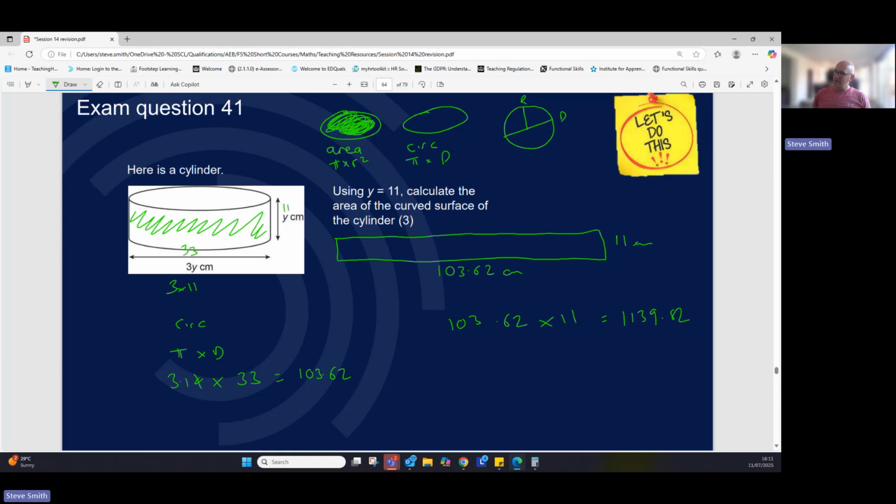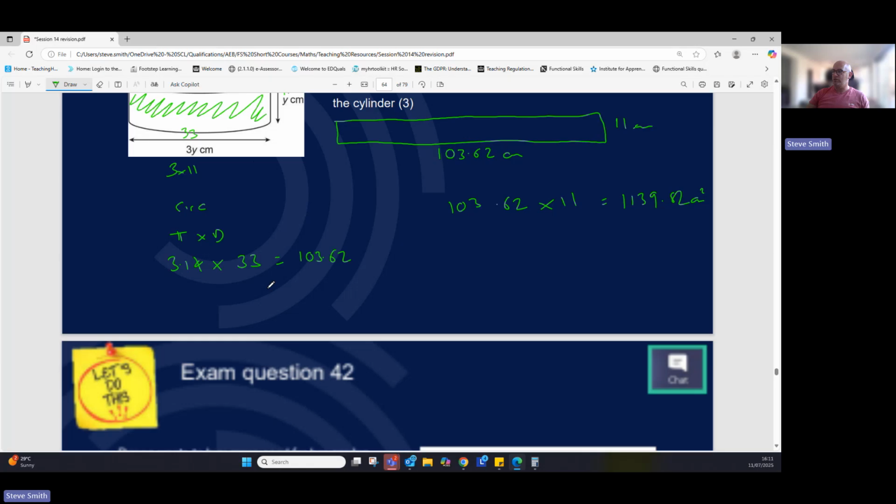1,139.82. And that'll be centimeters squared because it's a flat piece of sticker or label or whatever we're doing wrapped right around it. Try to think of a good example, but I can't really think of one when it's a circle with something plastic around it. I have to go back to my roller wrapper, but it wouldn't be that size, would it? So it'd be like long and thin. So it's the wrapper right round the circle part of a piece of packaging. And that's 3 points.